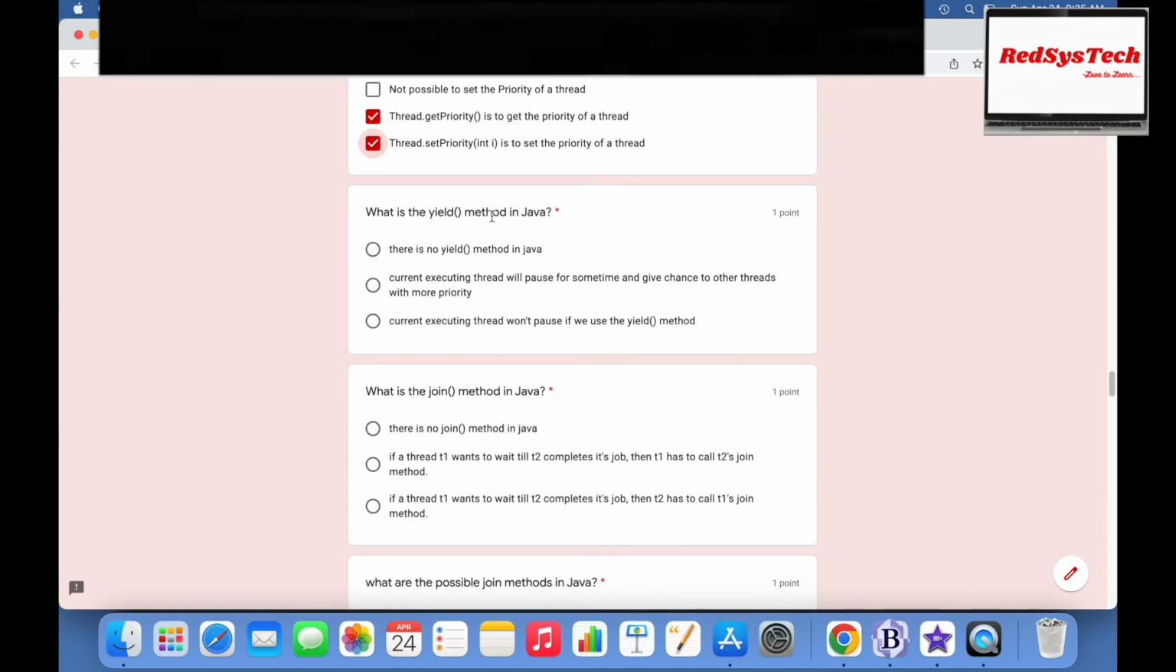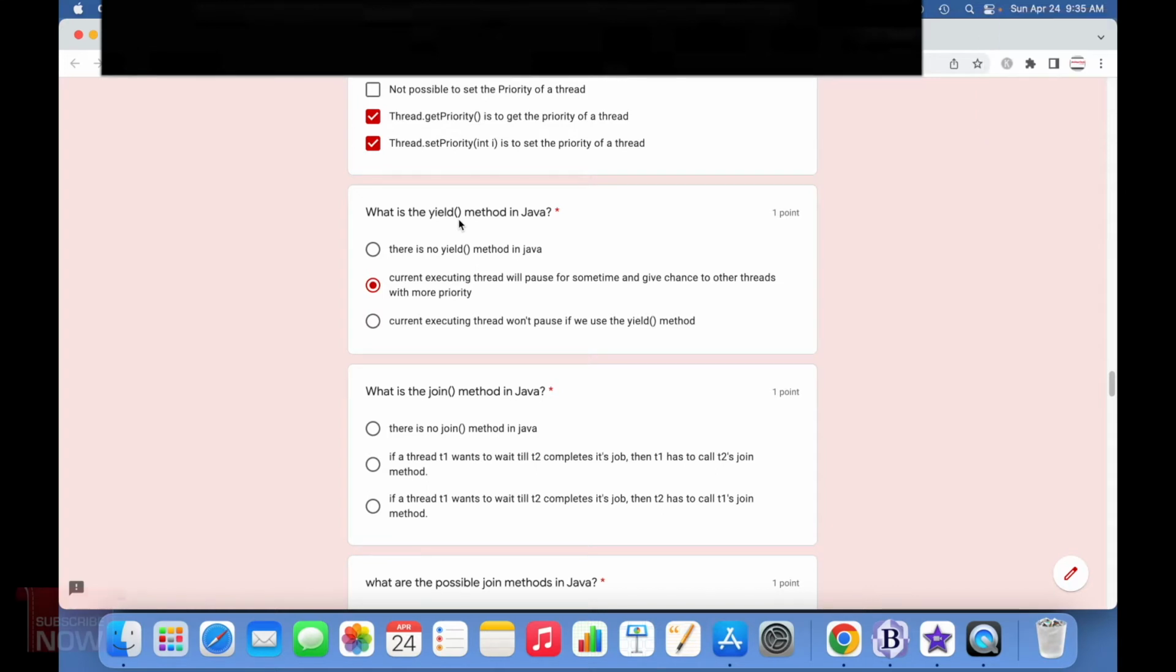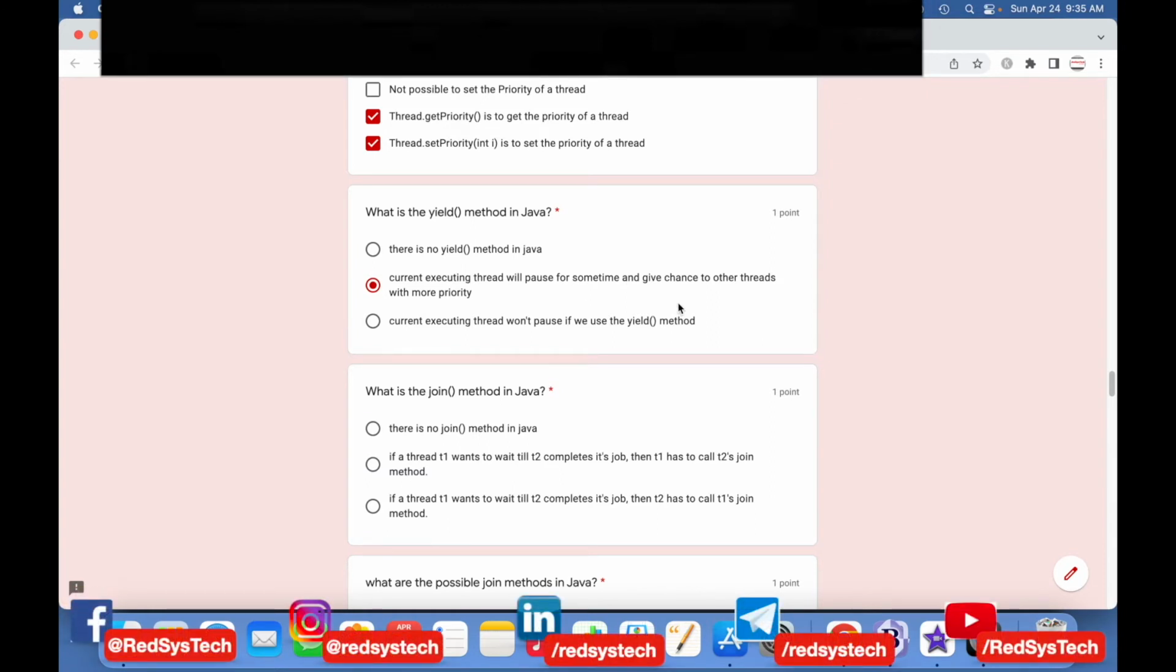What is the yield method in Java? There is no yield method in Java. Current executing thread will pause for some time and give chance to other threads with more priority. Current executing thread won't pause if we use yield method. If you remember correctly, the yield method makes the current executing thread pause for some time and look for other threads, if anything is waiting, and give them the chance if they have more priority.